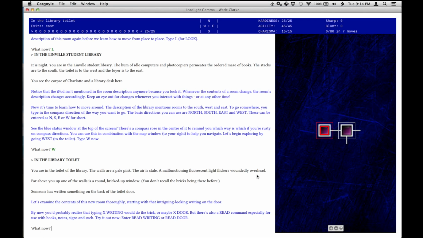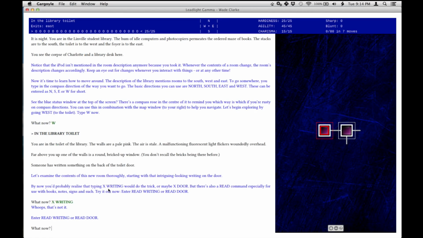I love the evocative descriptions that Wade wrote for this survival horror game. There's a bricked up window where there were no bricks before, so that suggests an influence similar to Silent Hill, which is an influence for this game, as is the movie Black Swan. Someone has written something on the back of the toilet. Let's find out what that is. Let's examine the writing. X writing. Whoops, that's not it. Oh, okay, let's try read writing.